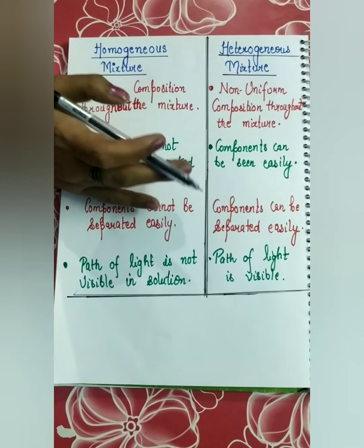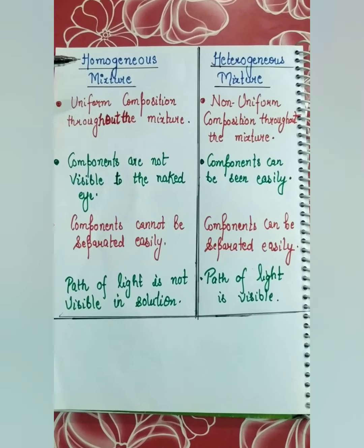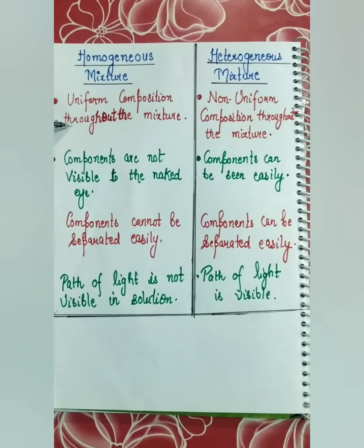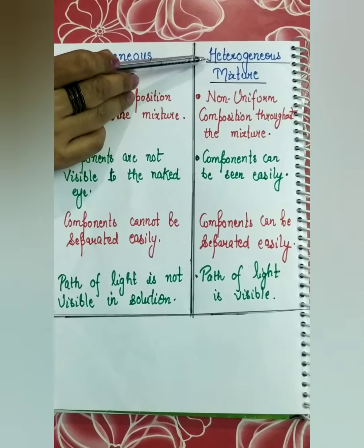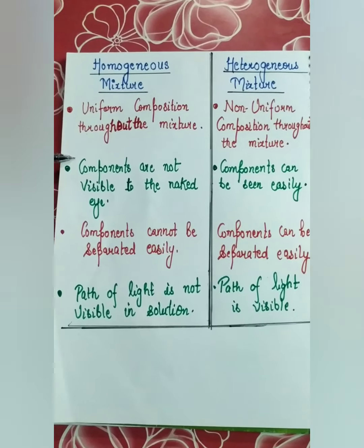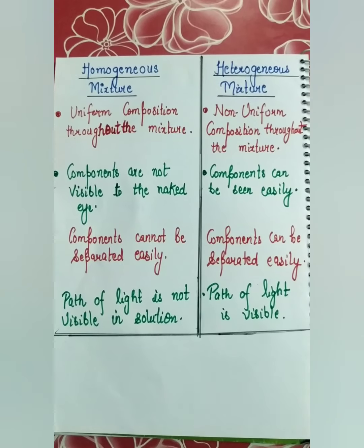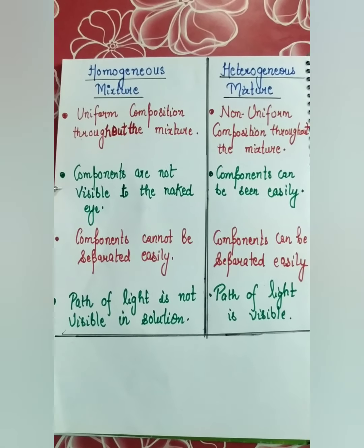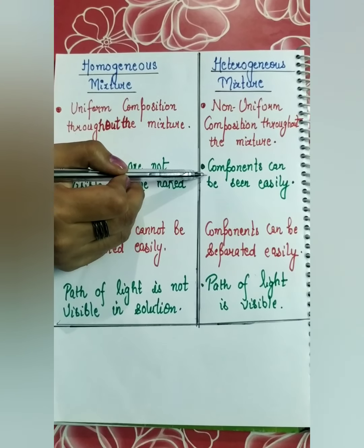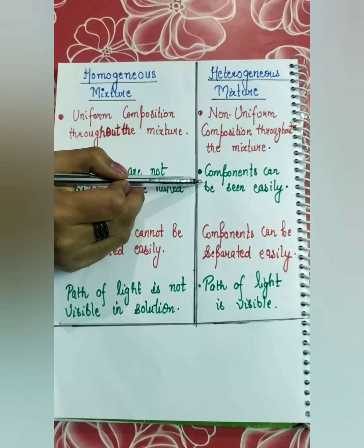Observe the homogeneous and the heterogeneous mixture. Now we will study their differences. The first difference is that the homogeneous mixture has uniform composition throughout the mixture, as we have seen in the sugar solution, whereas a heterogeneous mixture has non-uniform composition throughout the mixture. The other difference is that in a homogeneous mixture, components are not visible to the naked eye because the particles are very small, whereas in a heterogeneous mixture, components can be seen easily because the size is large enough to be seen, as we have seen in the example of the soil solution.